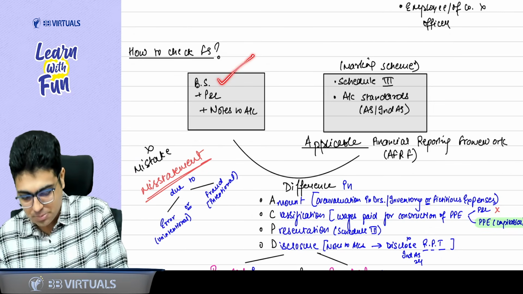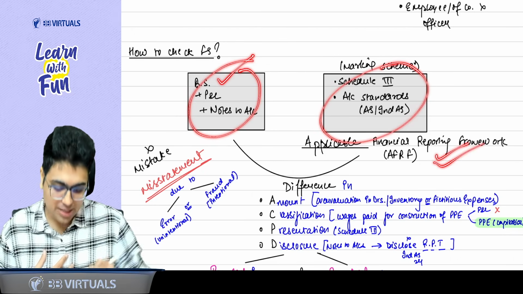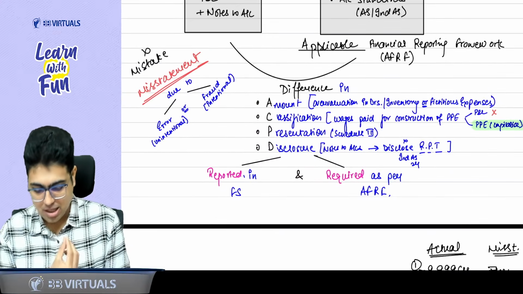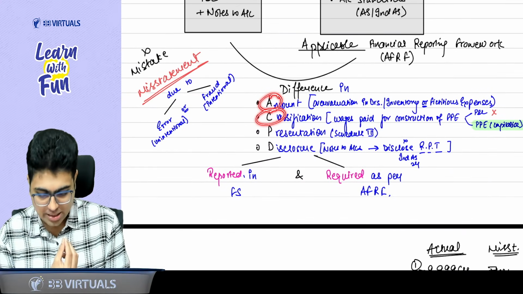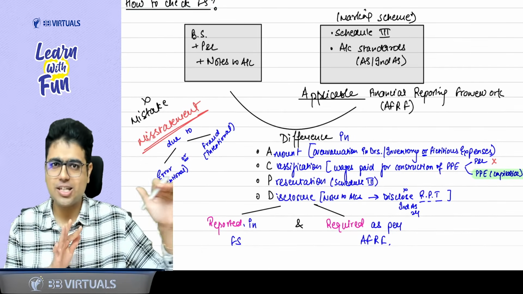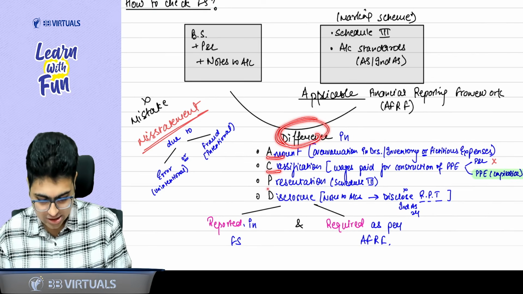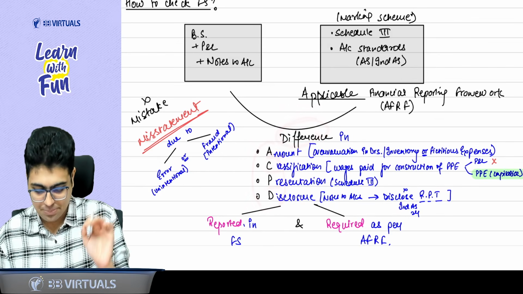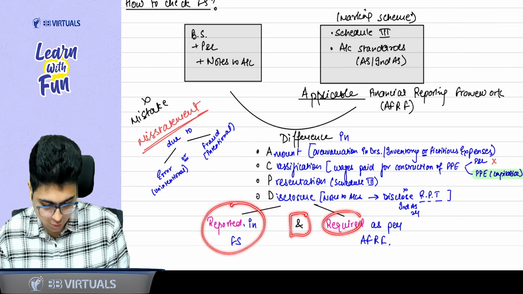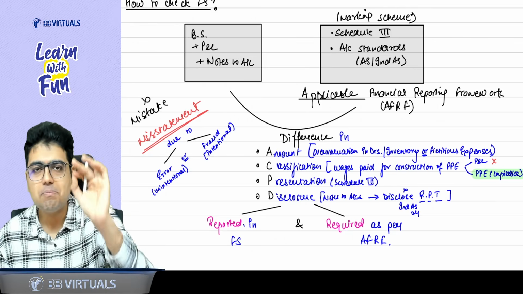If there is a difference between what is prepared and what was required to be prepared as per applicable FRF, that difference is called a misstatement. That difference can be in the amount, classification, presentation or disclosure. Say with me, four things: amount, classification, presentation or disclosure. You can call it ACPD. If there is a difference between what is reported in the financial statement and what was required as per applicable FRF, that is called a misstatement.